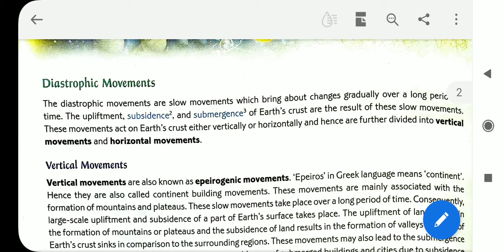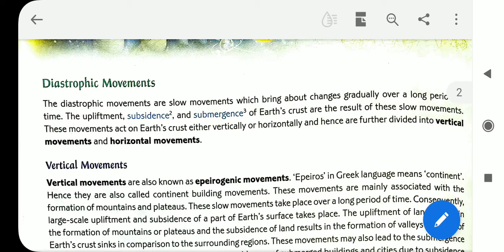I repeat the sentence. Diastrophic means what? Diastrophic movements means the compression and the tension, and this is the slow movement. As a result of the slow movements, some changes are seen gradually over a long period of time. The upliftment, subsidence, and submergence of Earth's crust are a result of these two movements.